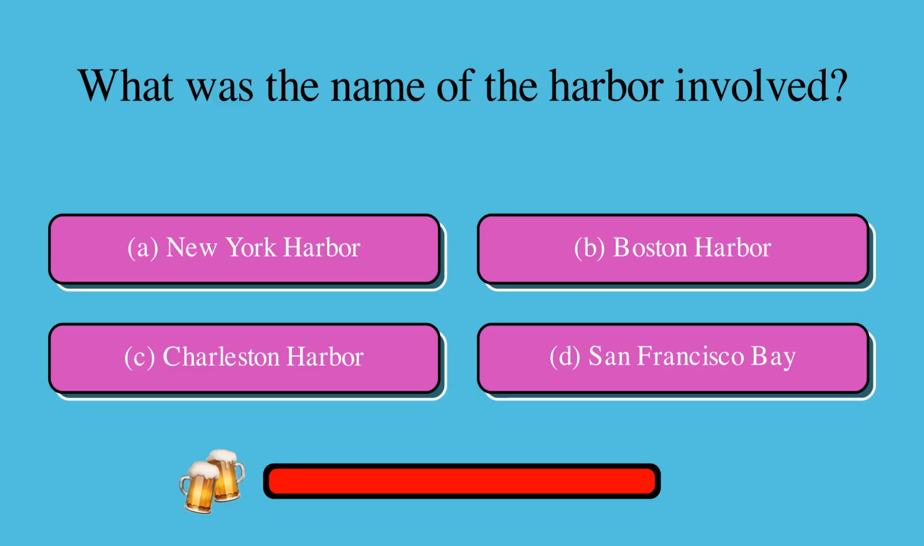What was the name of the harbor involved? Is it A, New York Harbor, B, Boston Harbor, C, Charleston Harbor, or D, San Francisco Bay? The correct answer is B, Boston Harbor.